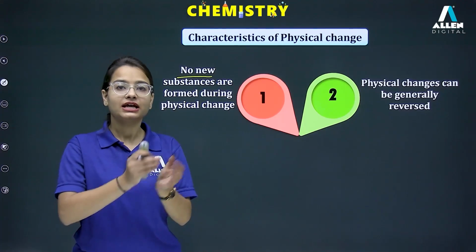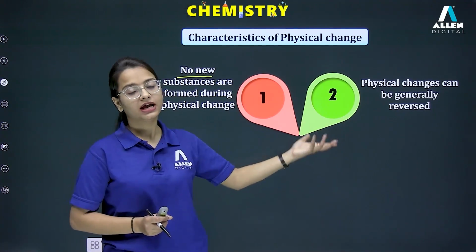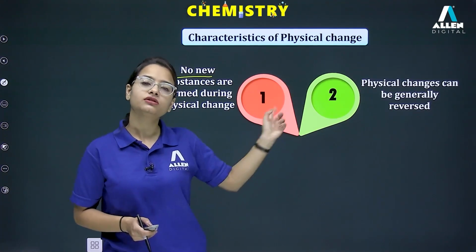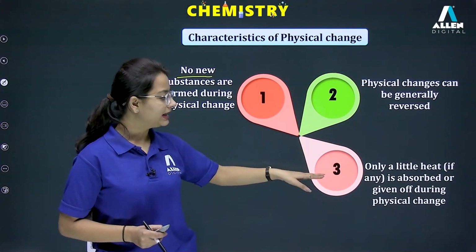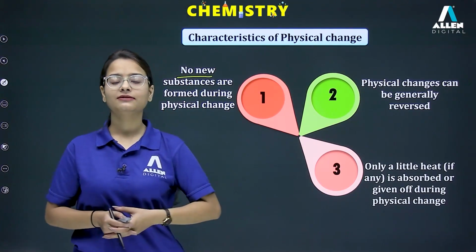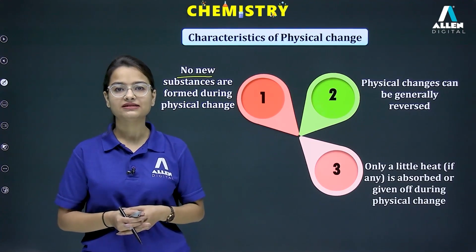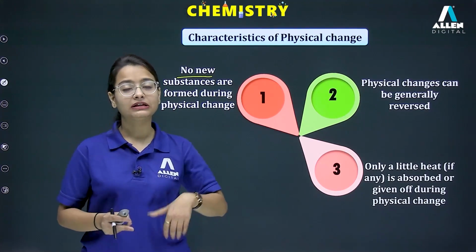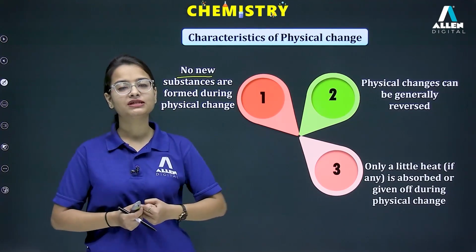So, you will notice now again we are getting our ice back. That kind of change is reversible, and of course it is a physical change. So this is one more characteristic of the physical changes. Next, only a little heat, if any, this point is important over here, is absorbed or given off during the physical change. Now during a physical change, like breaking of glass, is there any role of heat? Whether the heat is released by the system or the system is absorbing some heat energy?